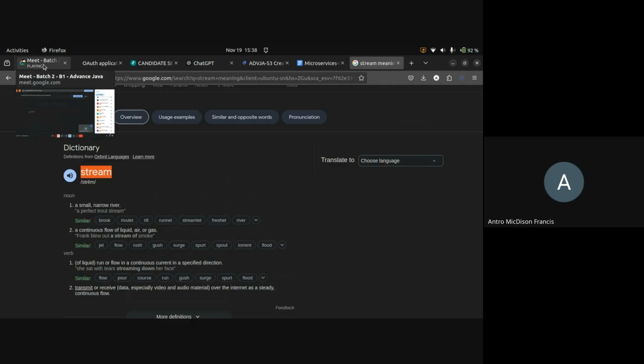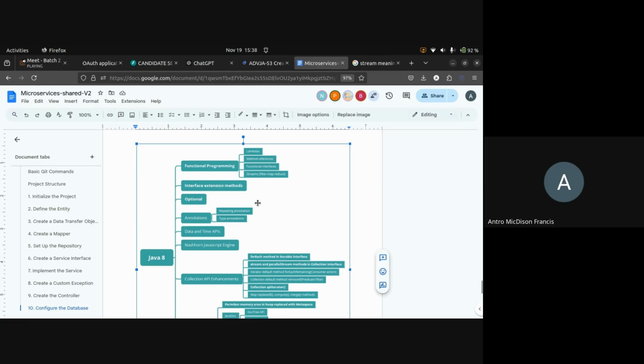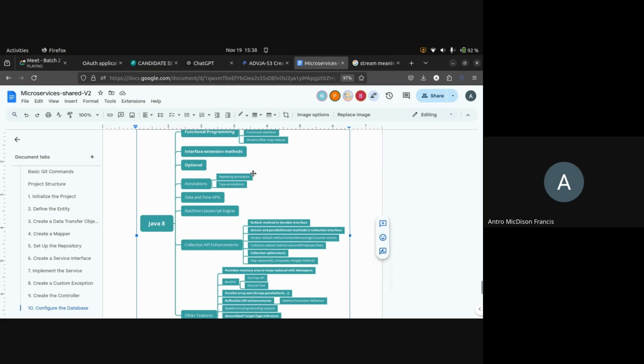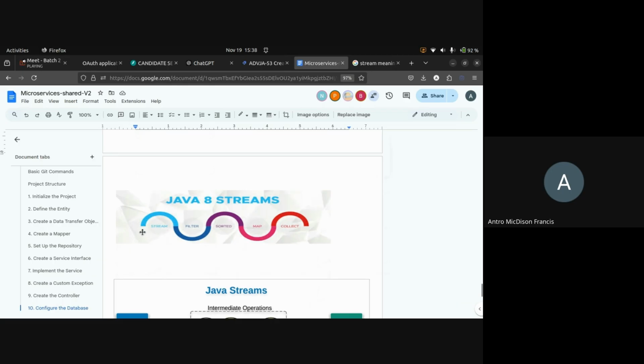Yes or no? Yes. Okay, so here in streams, similarly we are sending the data into a stream. One form of data inside the stream will be converted or transferred into another form, and we will collect it.